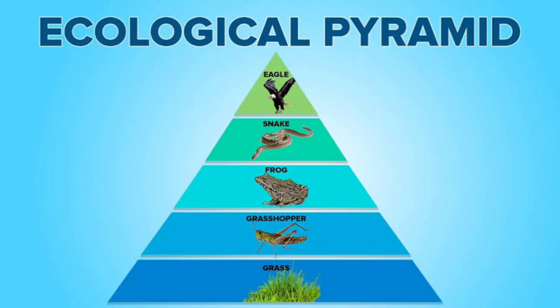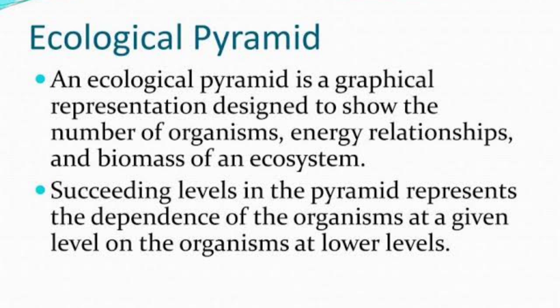Ecological pyramid. The ecological pyramid is a graphical representation of the number, energy and biomass of the successive trophic levels of an ecosystem. Charles Elton was the first ecologist to describe the ecological pyramid in 1927. The biomass, number and energy of organisms ranging from the producer's level to the consumer level are represented in the form of a pyramid. Hence it is known as an ecological pyramid.